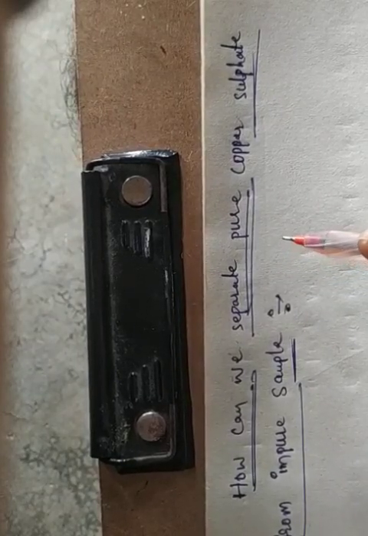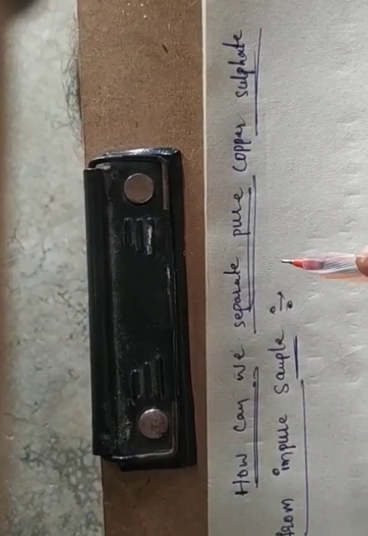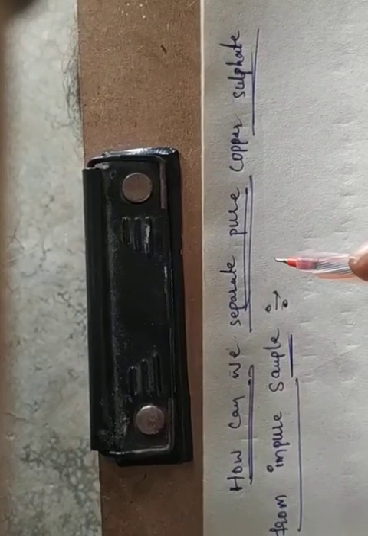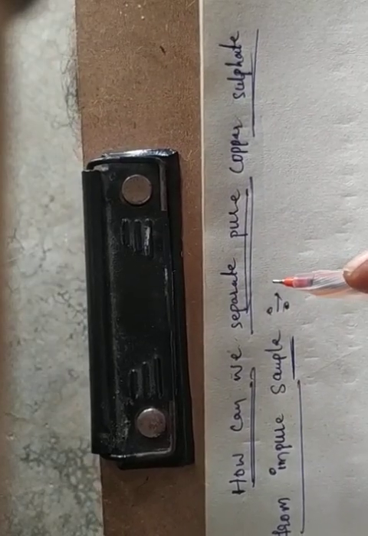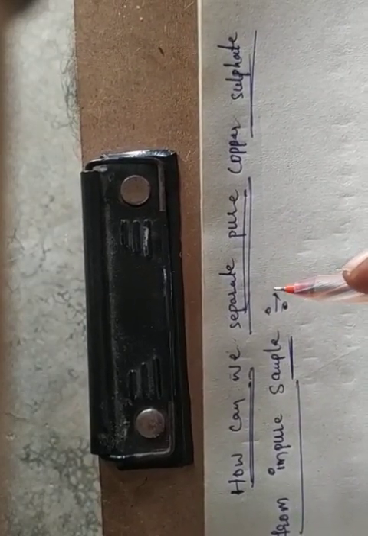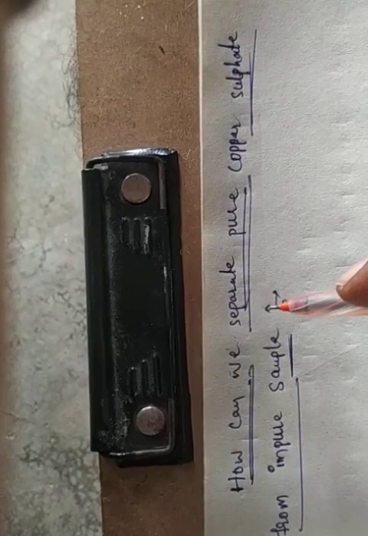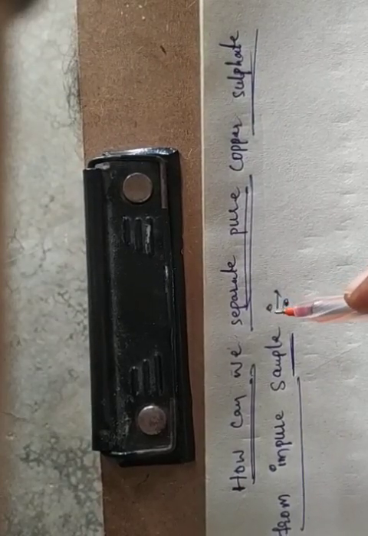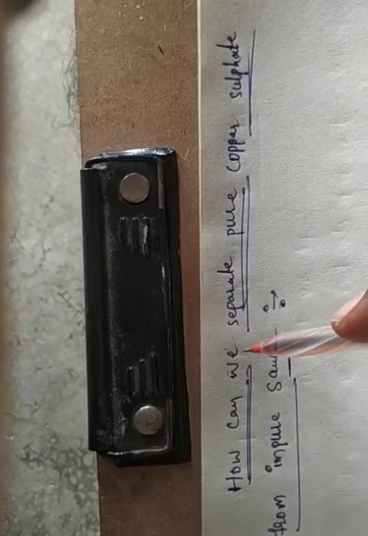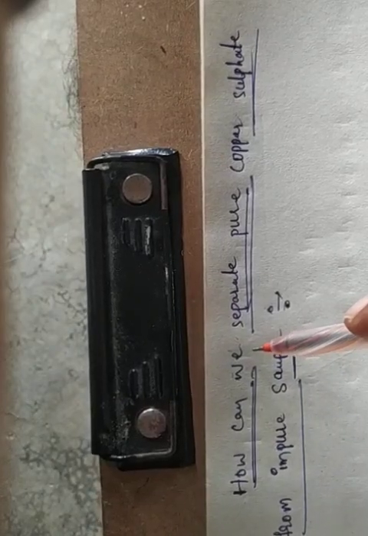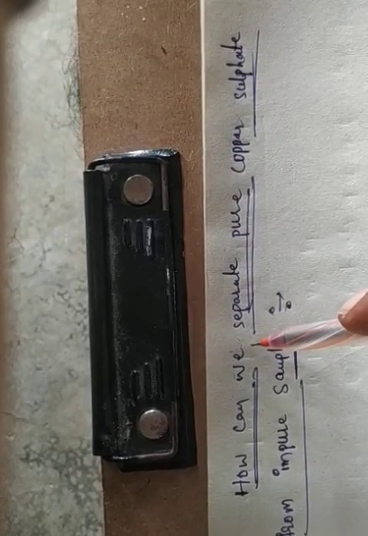Cover the solution with a filter paper and leave it undisturbed at room temperature to cool slowly for a day. Why do we cover it with filter paper? Because we already evaporated the water from the copper sulfate. If any moisture is there, when we cover the solution with filter paper, that moisture will be absorbed by the filter paper. After that, we can obtain the pure crystals of copper sulfate in a china dish.